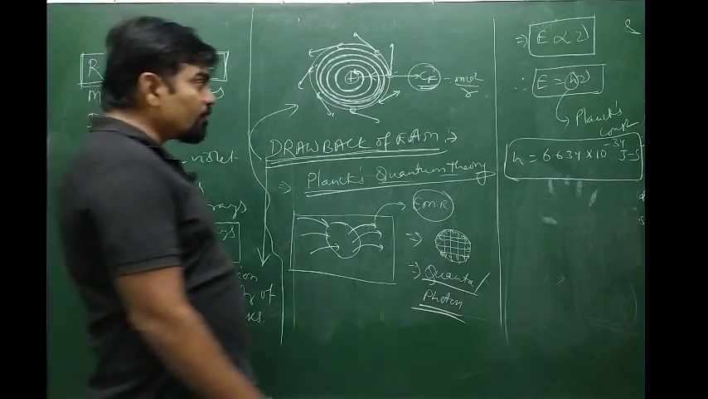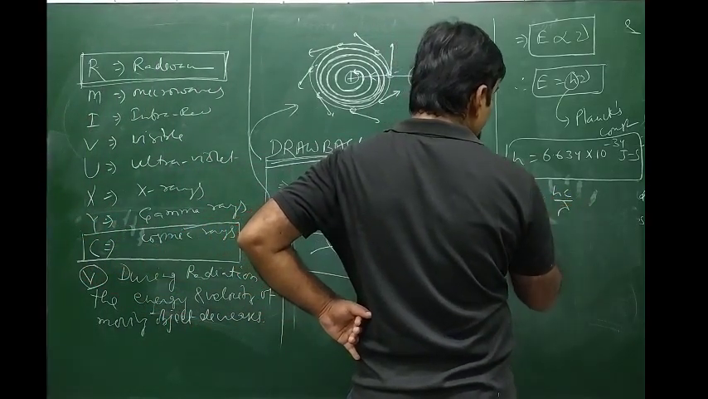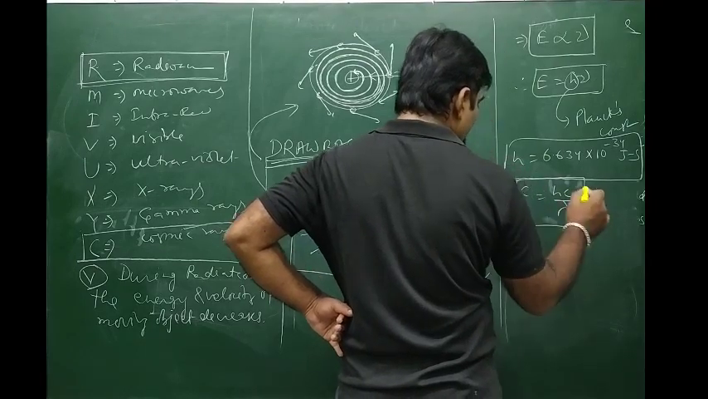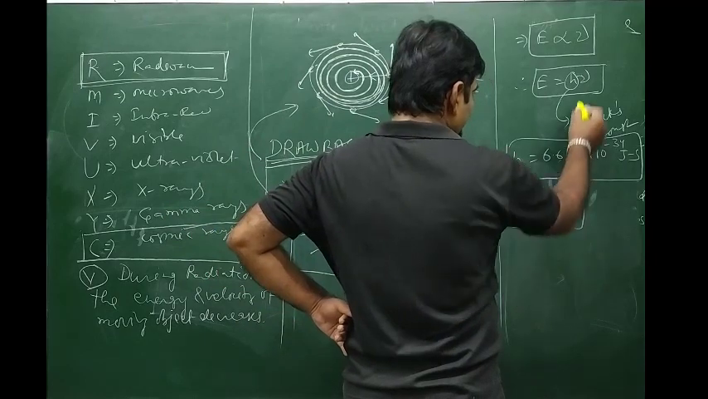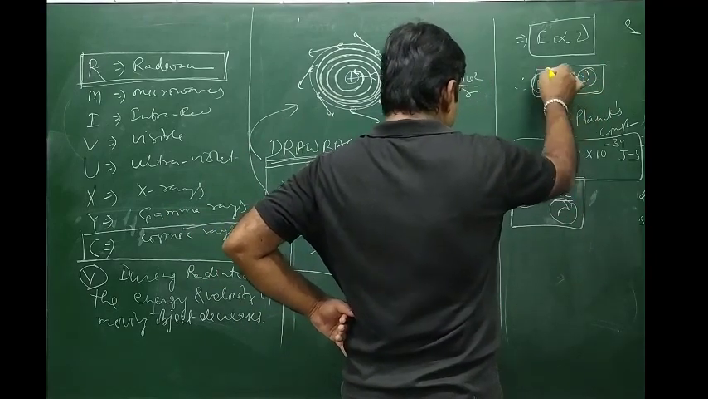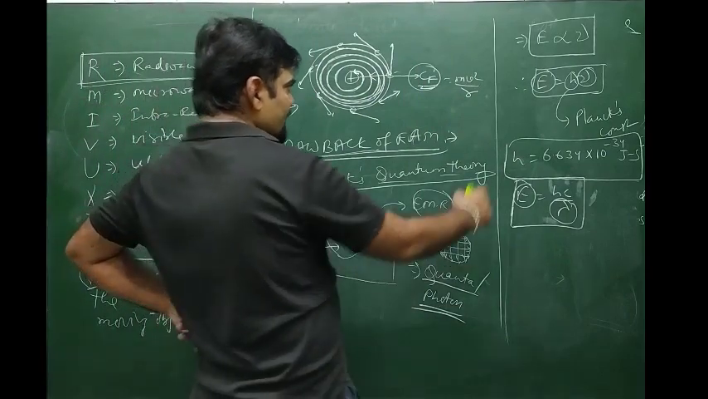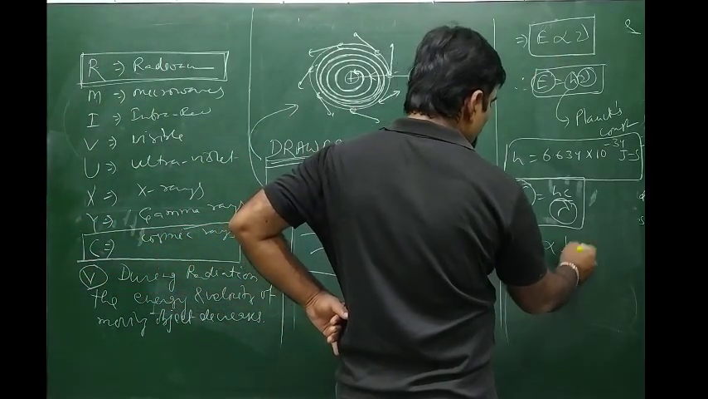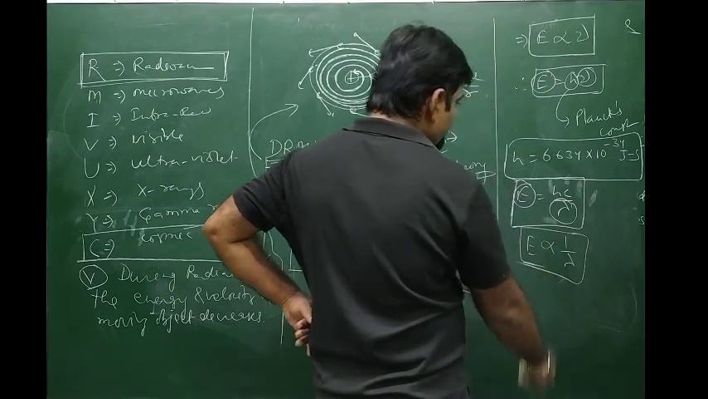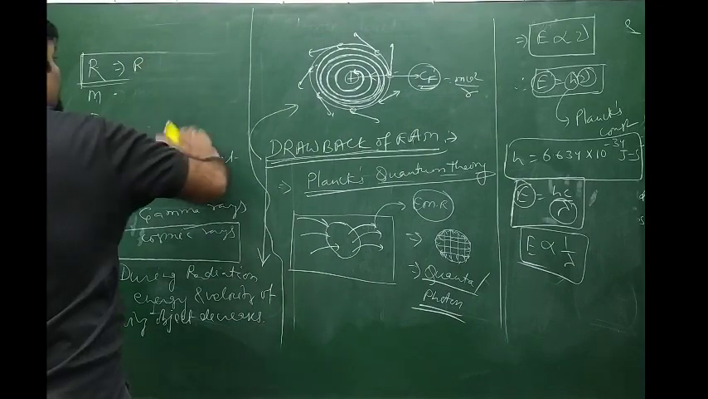Okay, this can also be written as E equals h nu or h c by lambda, because nu is equal to c by lambda. So the greater the value of lambda, the lesser will be the energy, and the greater the frequency, the greater the energy. So energy is directly proportional to frequency, and energy is inversely proportional to wavelength, that is lambda. That is Planck's quantum theory.